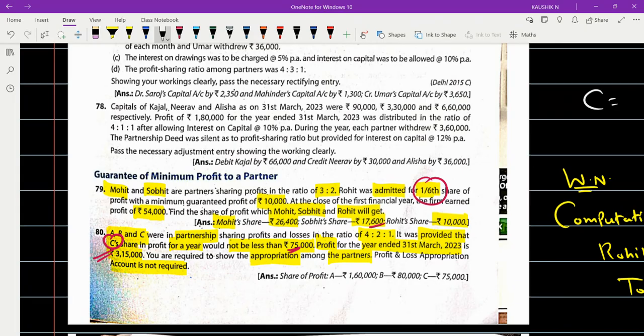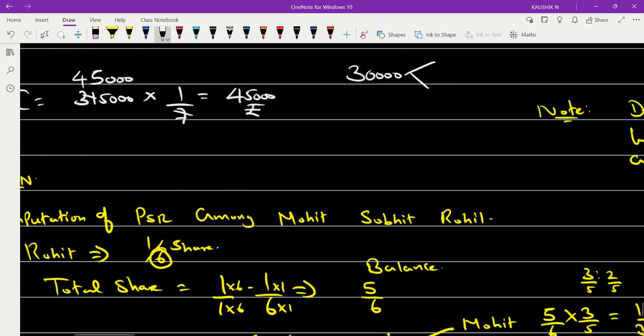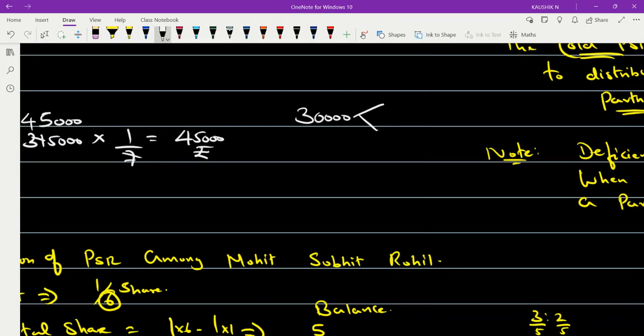The ratio 4 is to 2 can be further simplified as 2 is to 1. So that means 30,000 into 2 by 3, and 30,000 into 1 by 3.